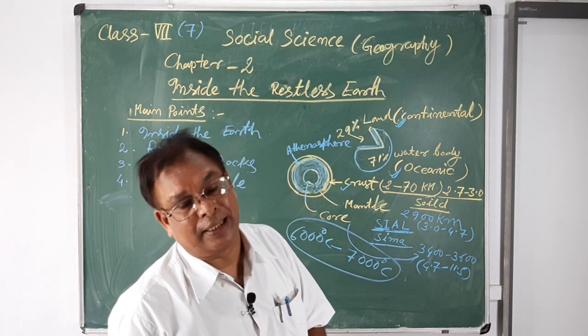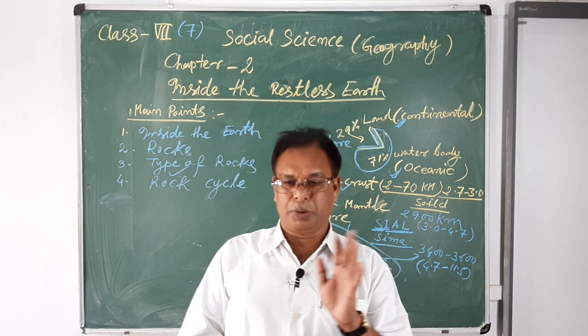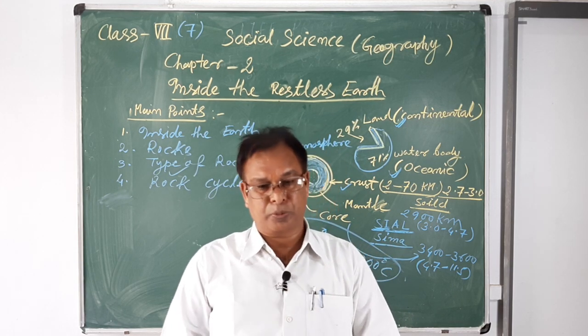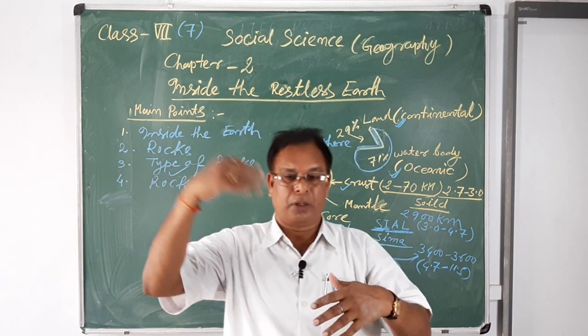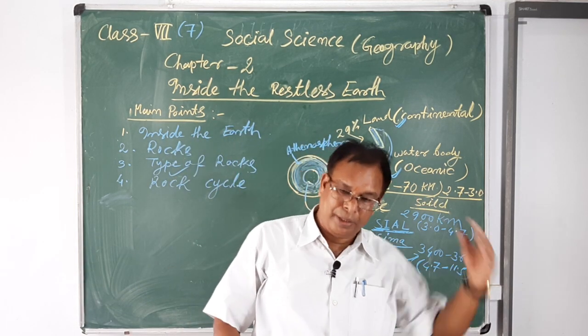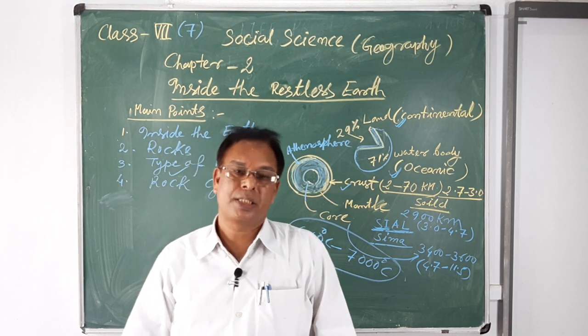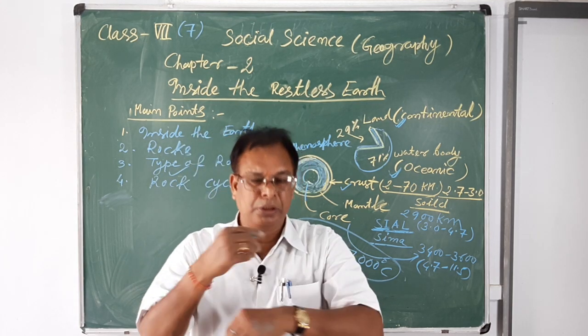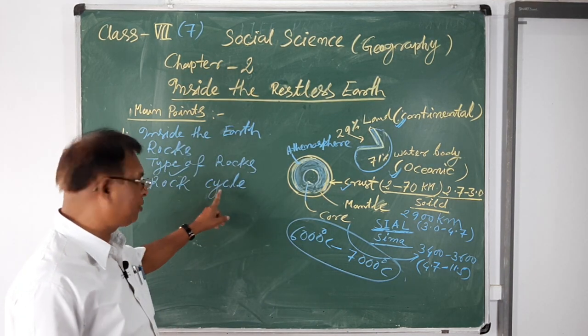What is the rock cycle? The rock cycle means one rock converts into another rock, which converts into a third rock, and the third rock converts again into the first stage of rock. That continuous running of rocks is known as the rock cycle.